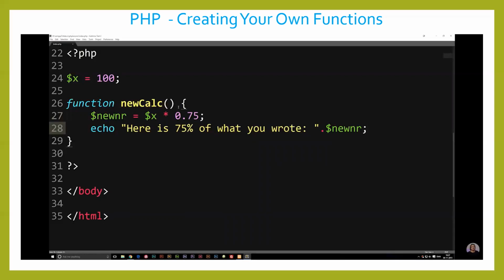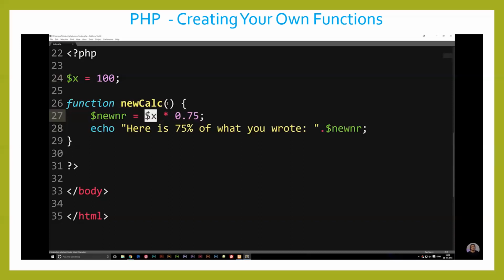Now, we need to do one more thing, because right now, if I were to use this function, it wouldn't actually work. We need to make sure we call the variable we're going to use inside the function. It's important to note, you don't have to use data outside the function. We could easily just say that this in here is 100 times 75, and then you can just call the function and it's going to calculate 75% of 100.